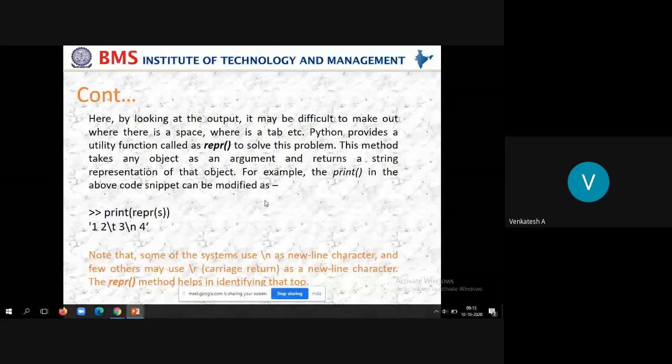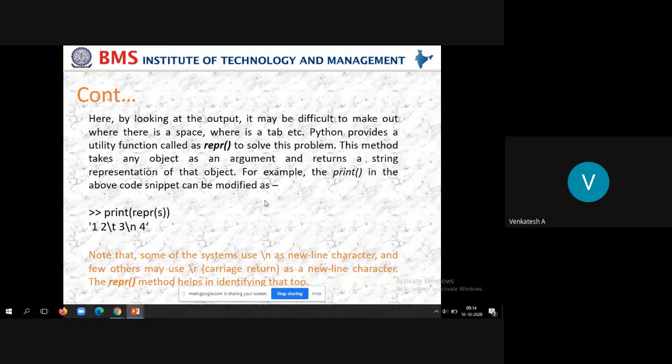Students, that's about the files concepts. Through the files, we came to know how to create a file by using the open method. Then we came to know how to deal with file opening modes. That is A for append, R for read, W for write. R plus means read and write.